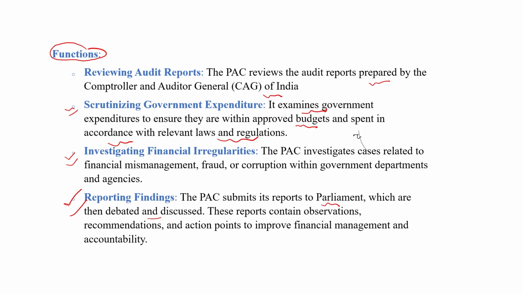These reports contain observations, recommendations, and action points to improve financial management and accountability. So first the CAG makes a report on government expenditure, then the Public Account Committee reviews and audits the CAG report, and this report is submitted in Parliament.